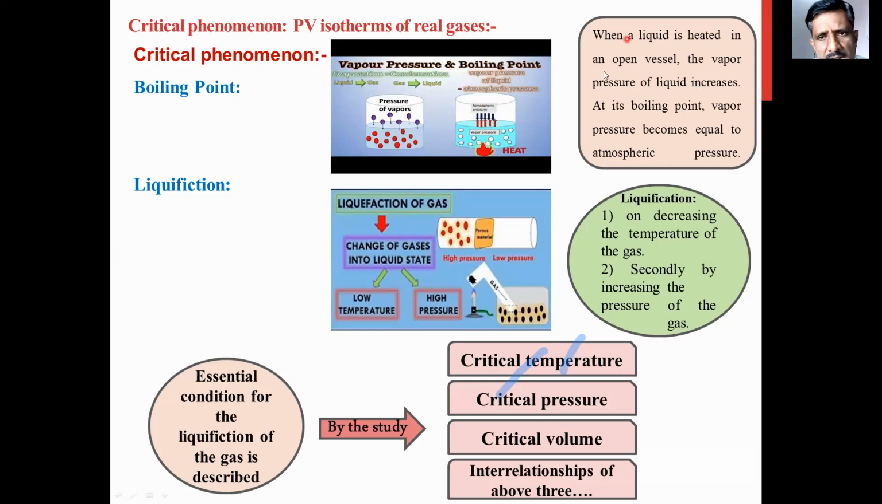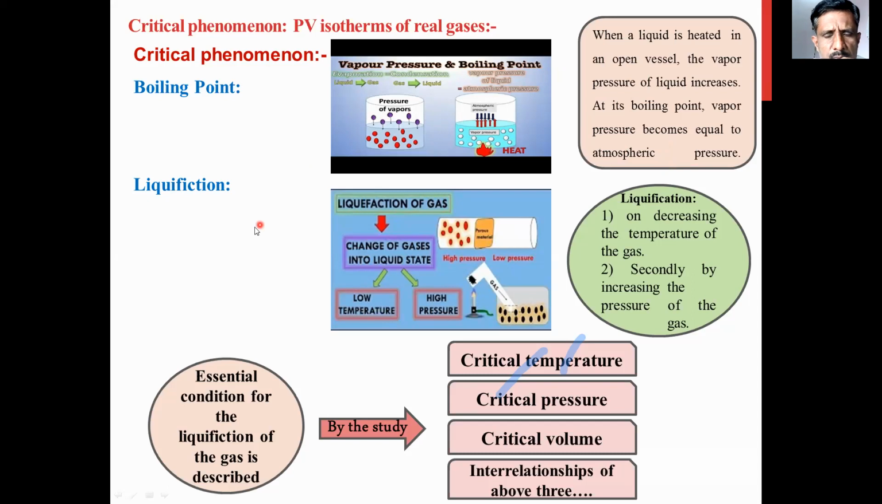I am showing this in the text box also. Look at these two diagrams. When a liquid is heated in an open vessel, the vapor pressure of the liquid increases, up to a certain limit. After that, if atmospheric pressure and vapor pressure become equal, at that time the liquid boils. This is called the boiling point of any liquid.